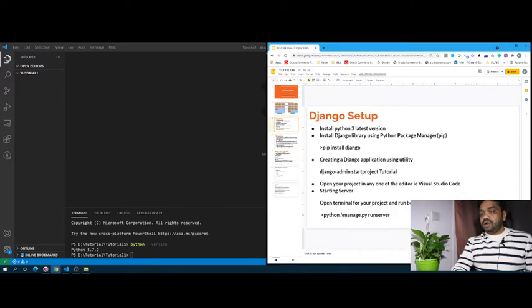Now, to install Django, we have to use the Python package manager, which is pip. pip install Django.